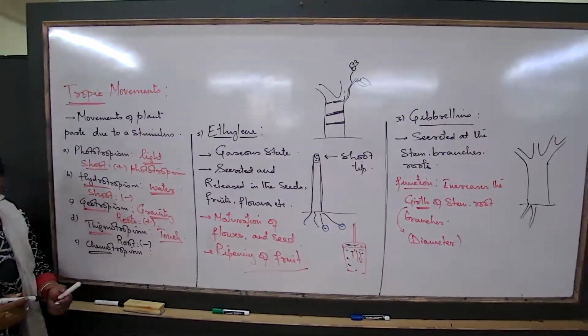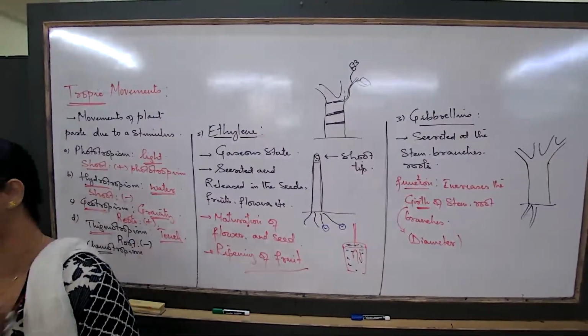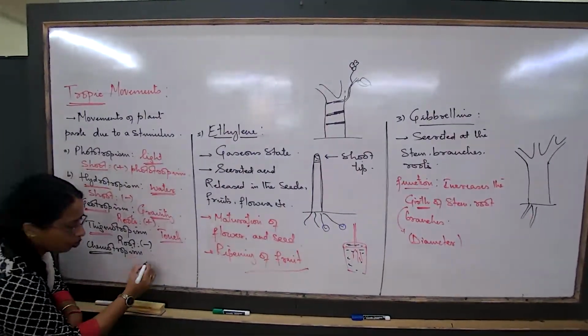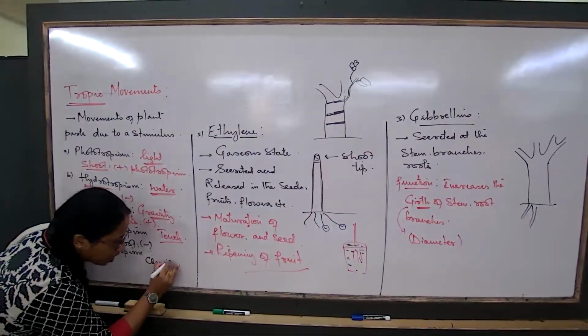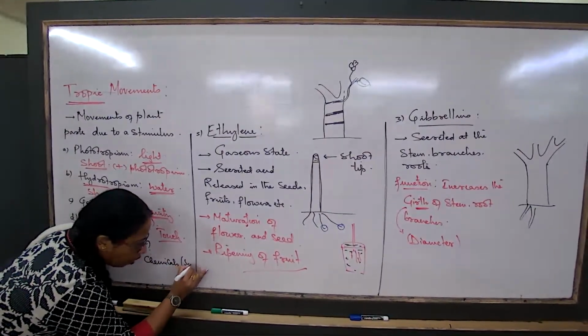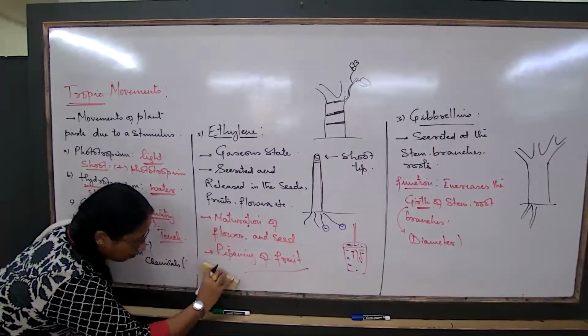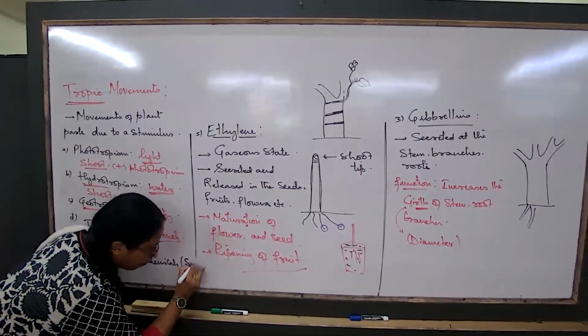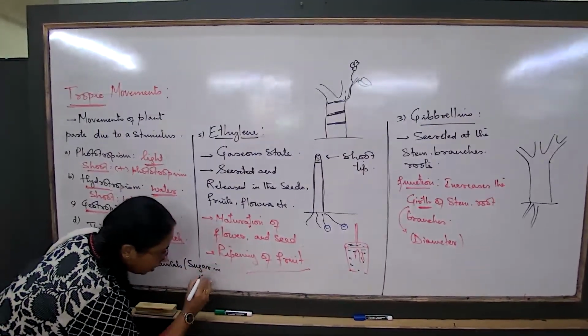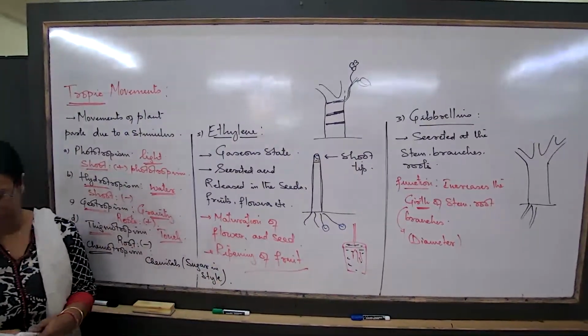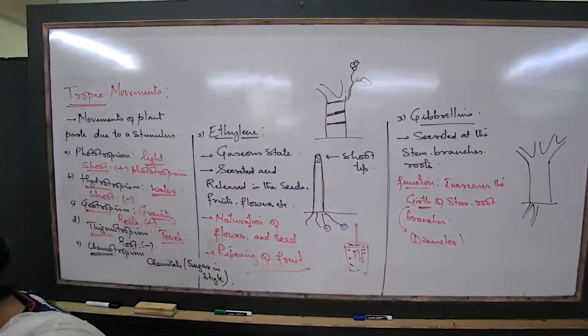The last concept that we talk about is chemotropism. Chemotropism, what can be the stimulus? The stimulus are the different types of chemicals. Now, how are we talking about the chemicals? The different types of sugar that is present where? The sugar in the style. Now, this is one example.